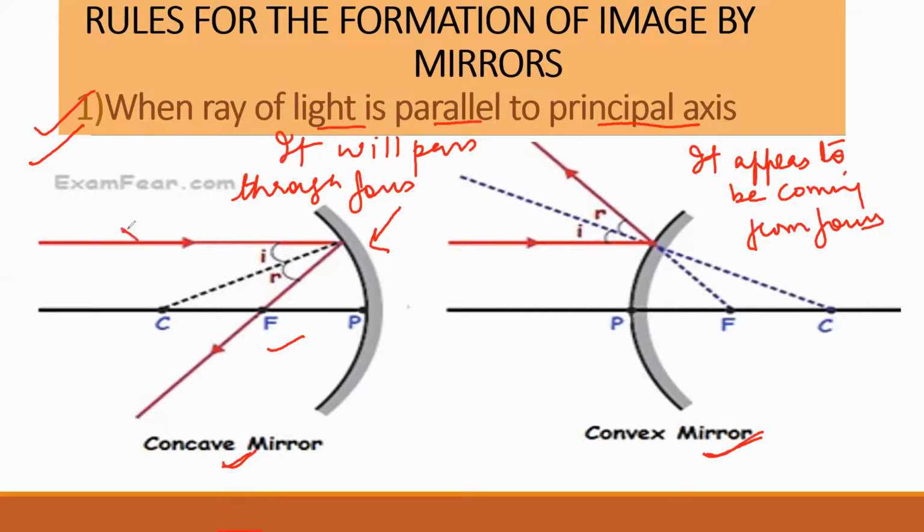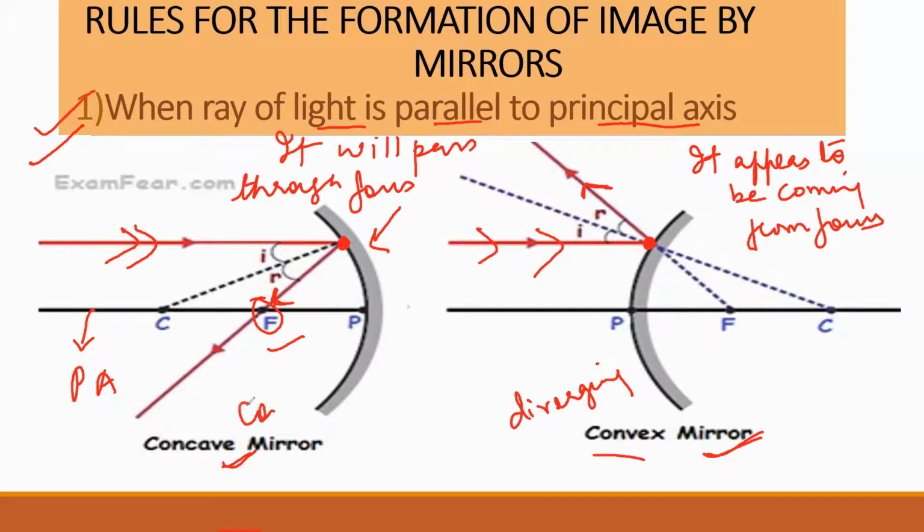So if this is your ray of light, it is parallel to your principal axis. This is your principal axis. The light ray strikes here and it is going to reflect, so it is passing through focus. Same, if this is your incident ray and it is striking here, then after striking it is diverging, because convex mirrors are also called diverging mirrors, and concave mirrors are called converging mirrors.